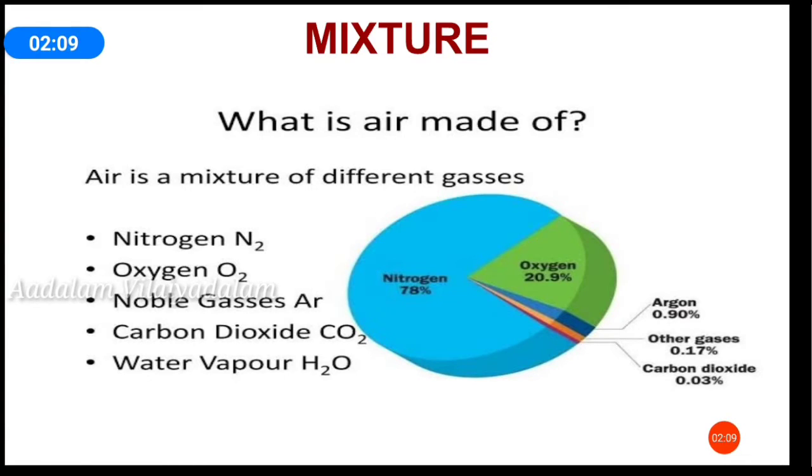A mixture is an impure substance. So a mixture is made by mixing other substances together. Is air a pure substance or a mixture? Air is a mixture of gases like nitrogen, oxygen, carbon dioxide, water vapor and other gases.